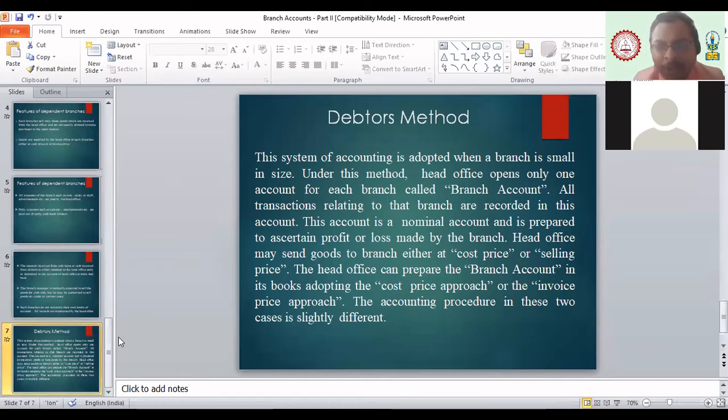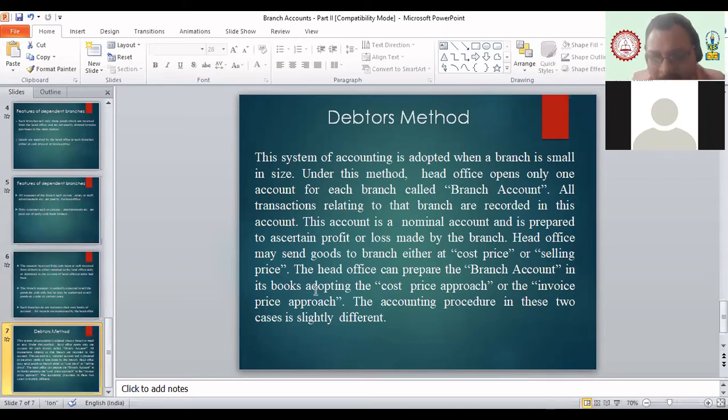Let's say if I have a branch in Goa, I, as the head office, will maintain only one account. I'll name it the Goa branch account. If I have a branch in Nashik, I will write Nashik branch account. Simple. And this simple branch account records only expenses, amounts coming from the branch, all assets sent to the branch, and all liabilities of the branch.